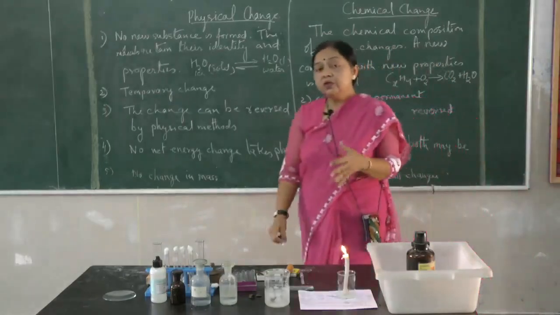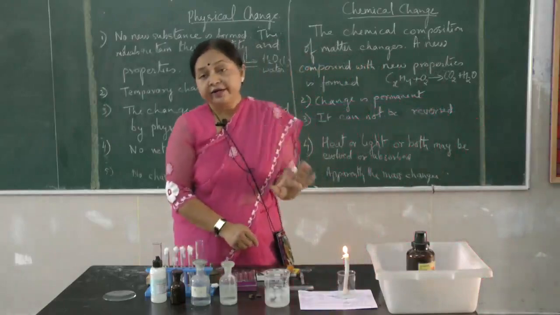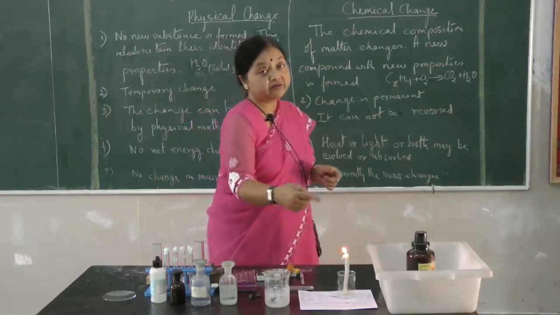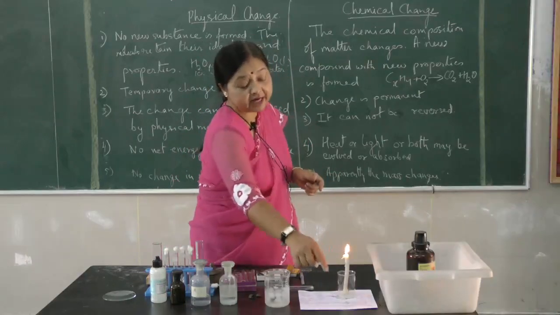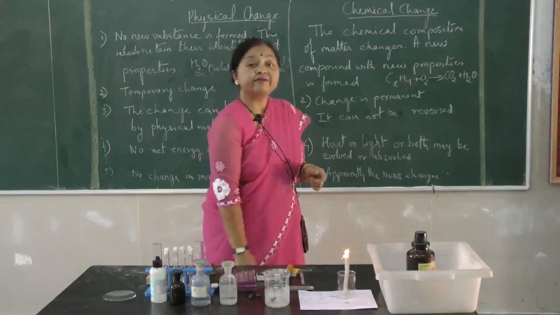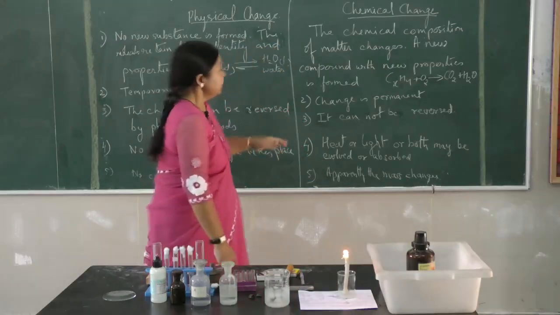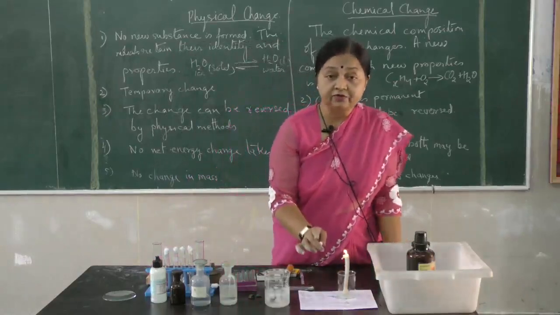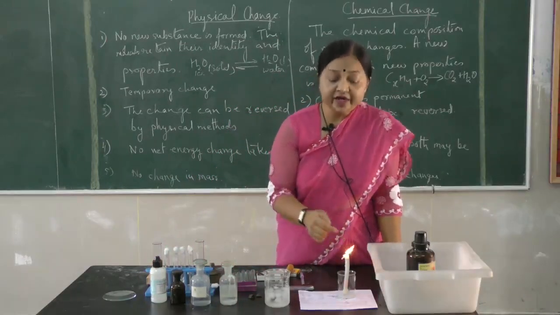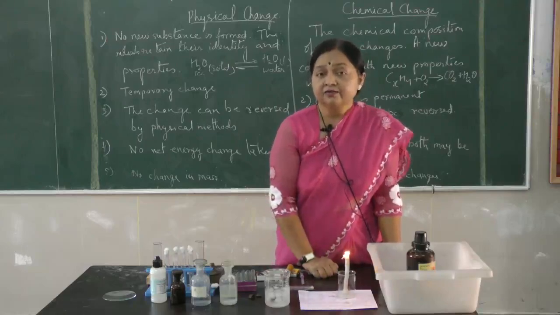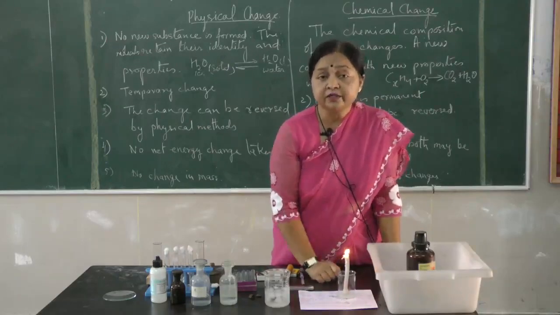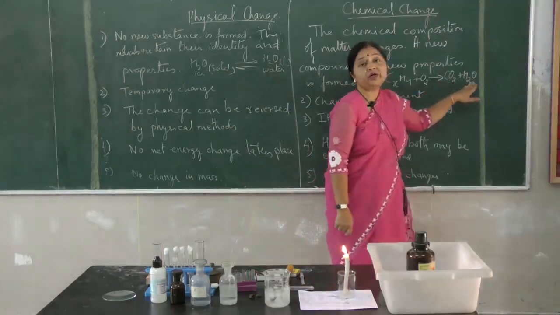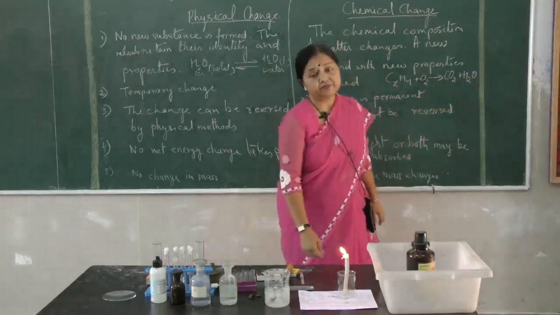So those two, CO2 and H2O, are liberated into the atmosphere, and the molten wax, which is a physical form, some of the wax melts and again resolidifies in the form of wax. The change is permanent. Once it burns off, you cannot get back the candle. You can get back a little bit of the wax, of course, but the wick inside has burnt, and this change, converting into CO2 and H2O, is a permanent change.